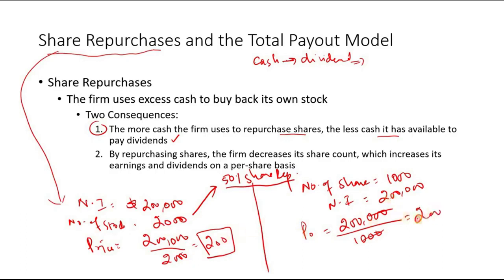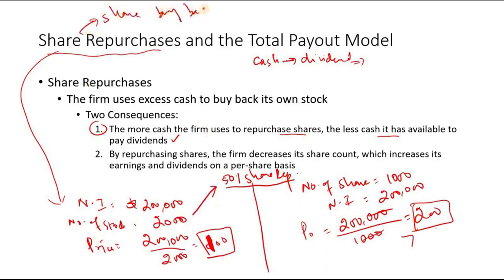That is 200. In the first case, it was 100. So now the price of the share has actually increased. So what people get actually increases; the book value of the share increases, so it benefits the stockholder. In the first case it was 1000. So if you see, the price increased from 100 to 200 by share repurchase, which we also call